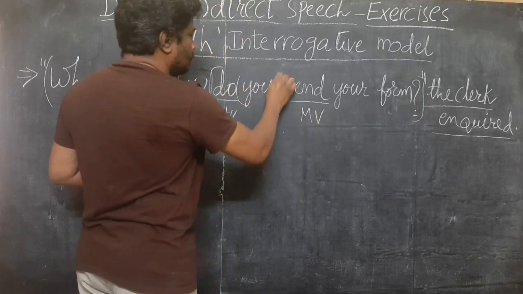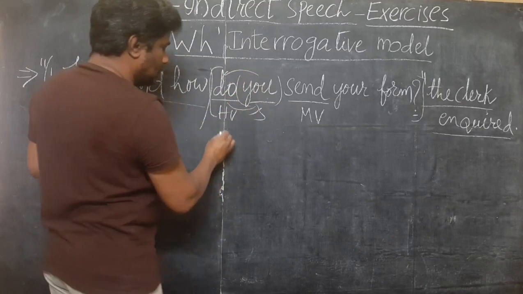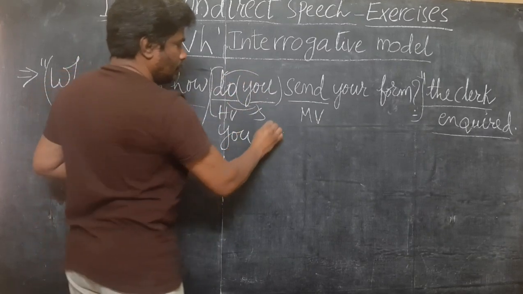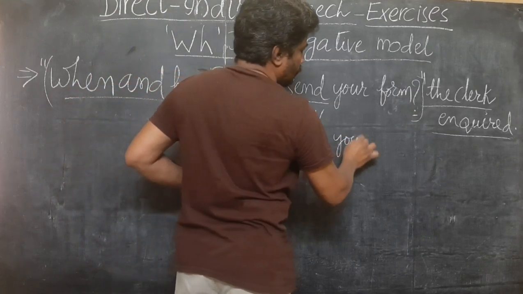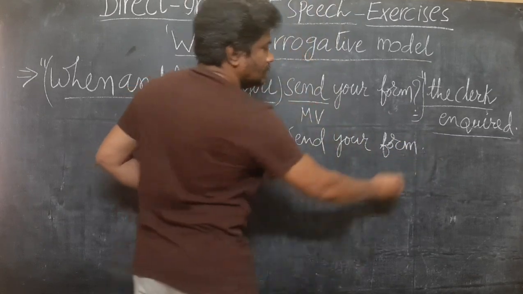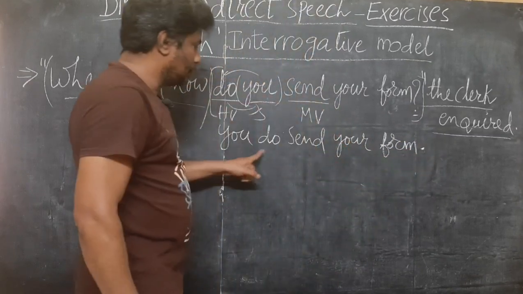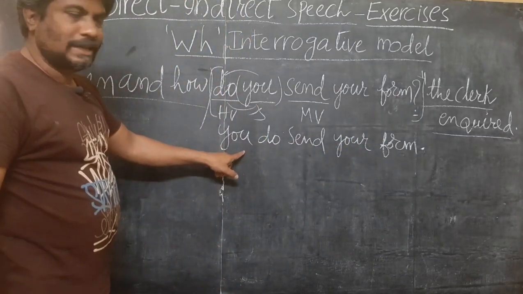In between those two, this is subject. So interchange these two places. You do send your form. Full stop. This is assertive sentence now.